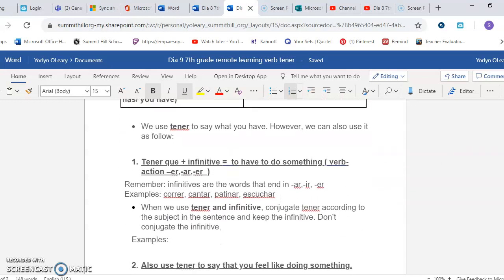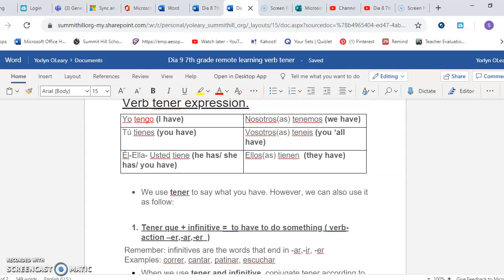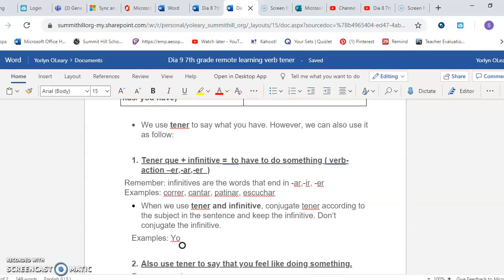And then it says conjugate tener according to the subject in the sentence and keep the infinitive. Don't conjugate the infinitive. So if I want to say I have to skate, I am going to say yo, conjugate have with yo, and then you can look at the box. That's why it is important to have your notes.